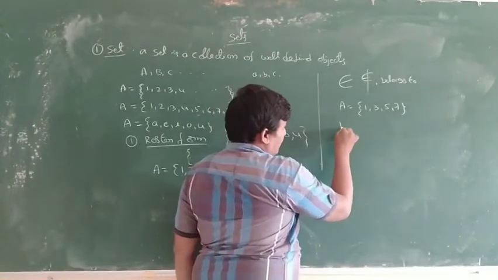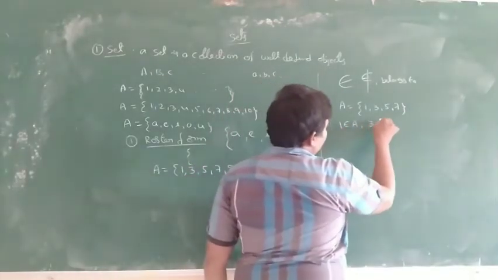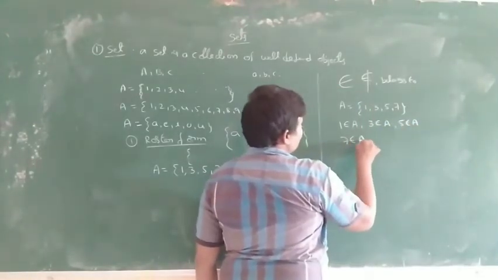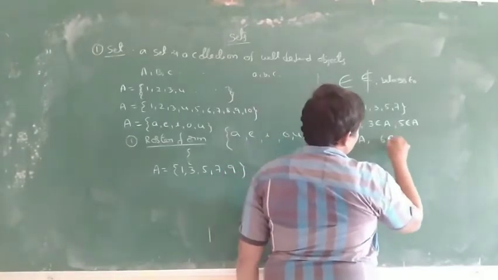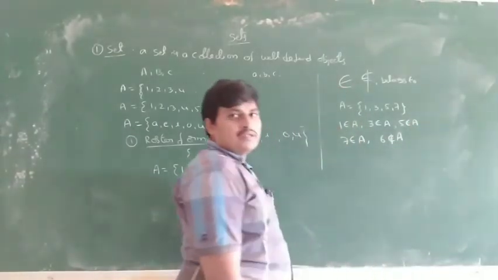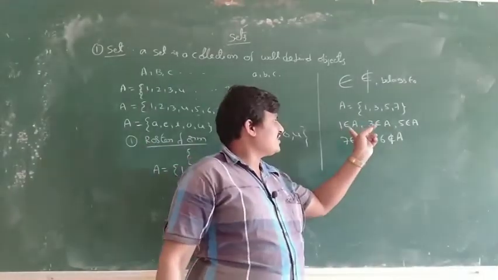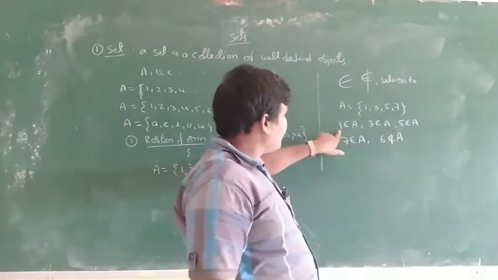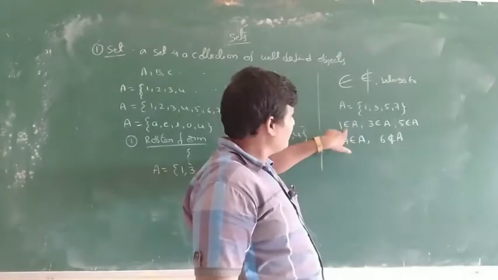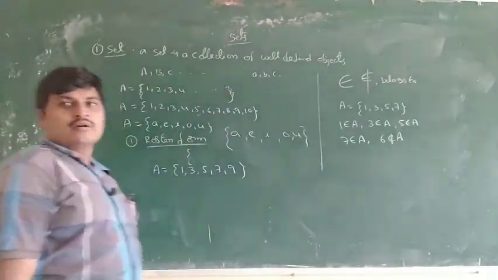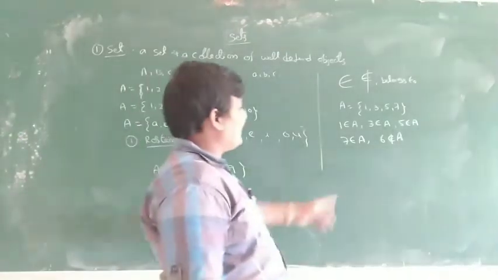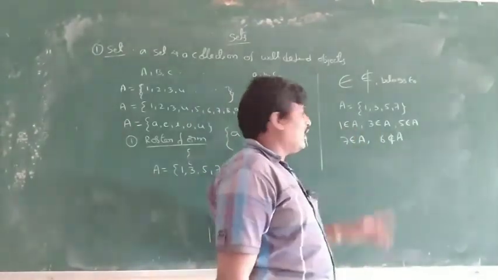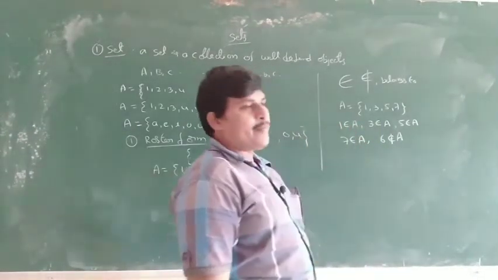Okay, 1 belongs to A, 3 belongs to A, 5 belongs to A, 7 belongs to A. 6 does not belong to A. 1 is contained in A, or in the set A. Containing 1 is in set A, or 1 is an element of A.